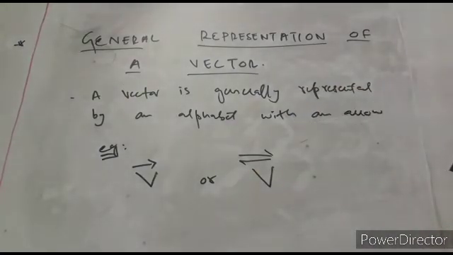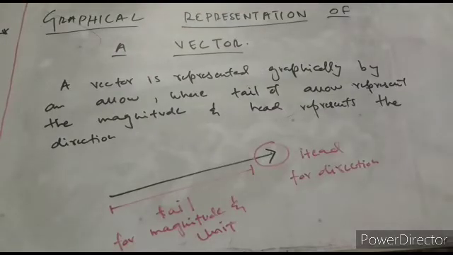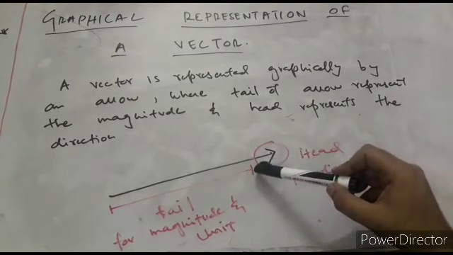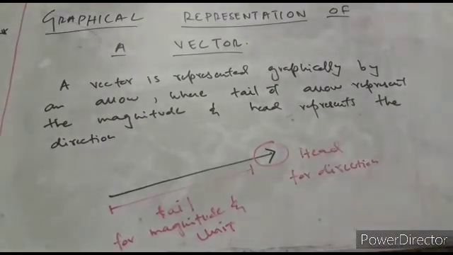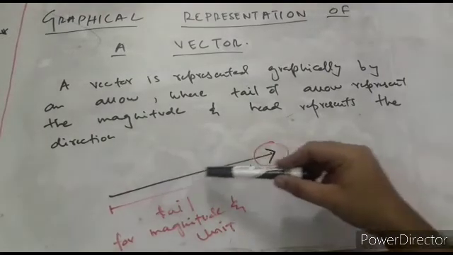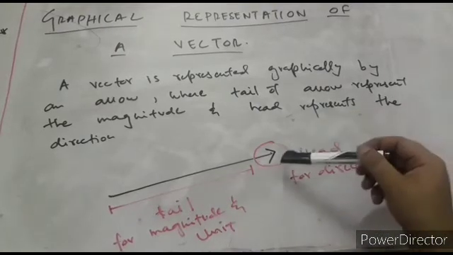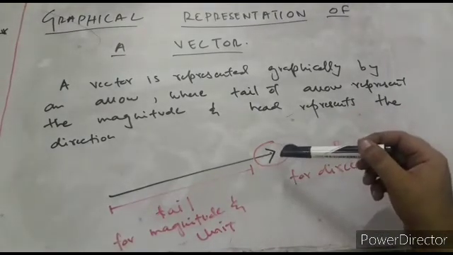Now we will see how we represent a vector graphically. Because it has some direction, we must know how to represent a vector on a piece of paper and how to draw it. So we use an arrow for the graphical representation of a vector. A vector is represented graphically by an arrow where the tail of the arrow represents the magnitude and unit, and the head represents the direction.